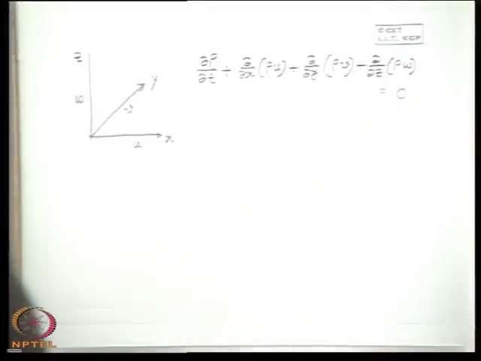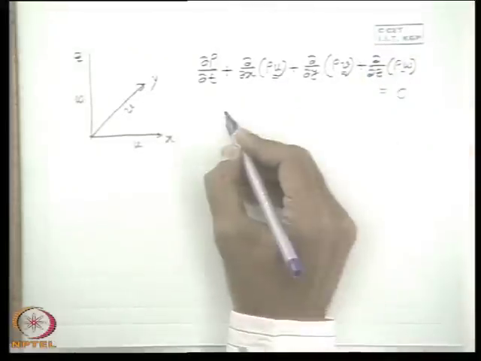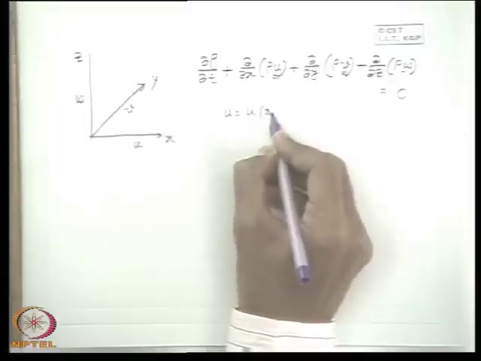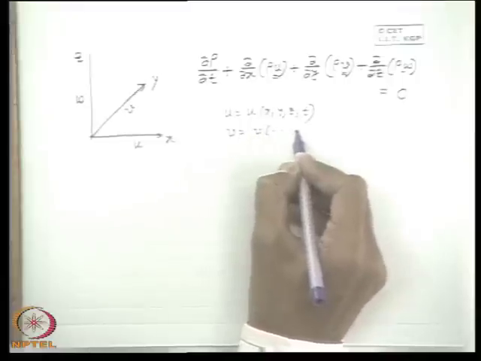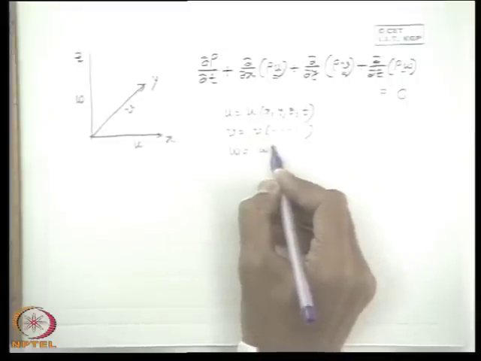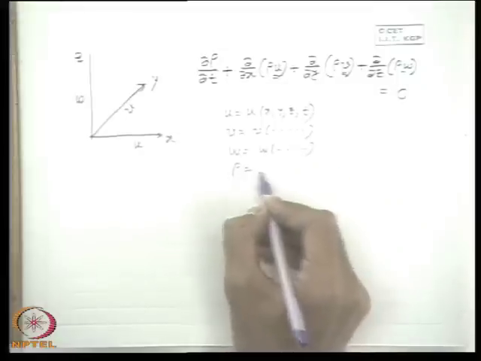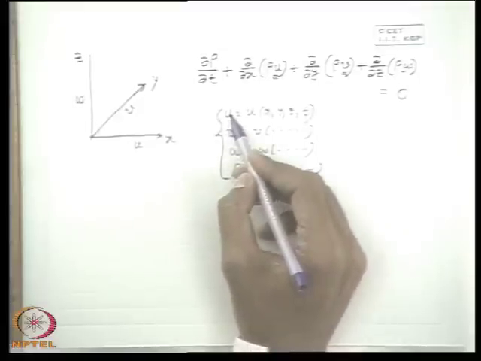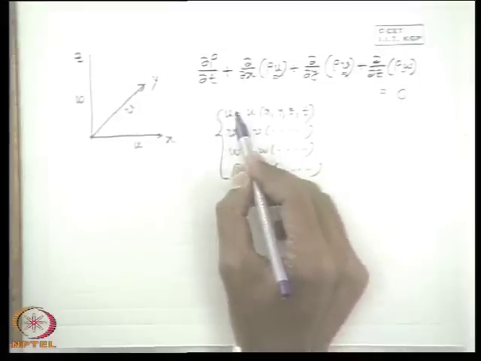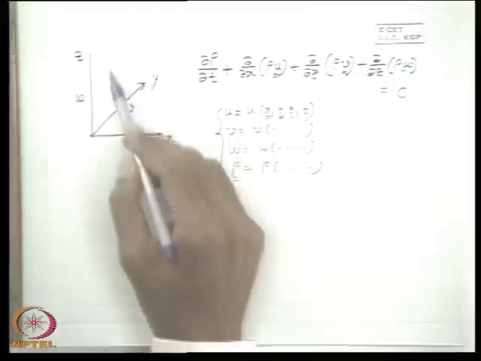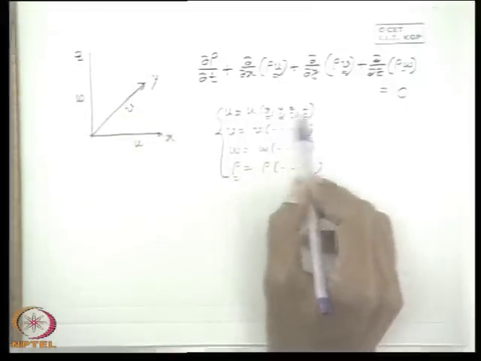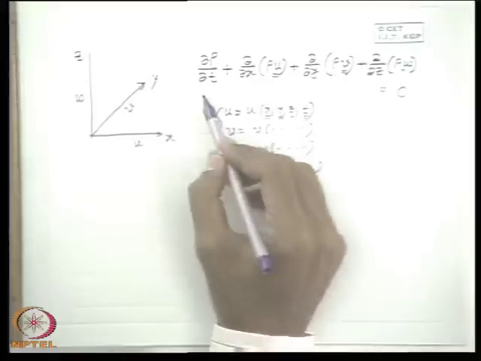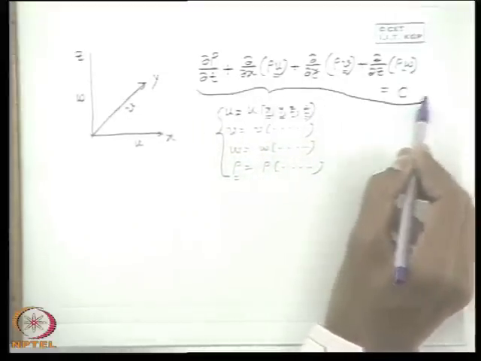Now, one thing we can tell from this equation is that in a flow field, if we get a description of u, v, w and rho as functions of x, y, z and t, that means these dependent variables or hydrodynamic parameters, for example the three velocity components and density, are expressed as functions of the independent variables, the space coordinates and time, then these functions must satisfy this equation, otherwise the flow is impossible.